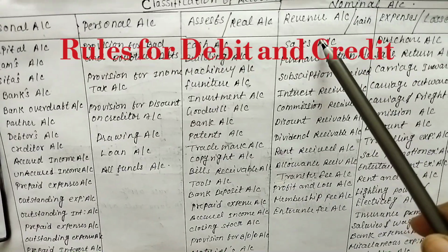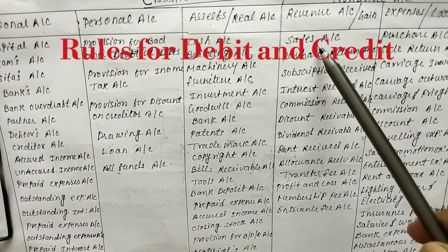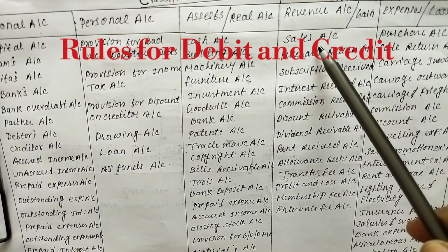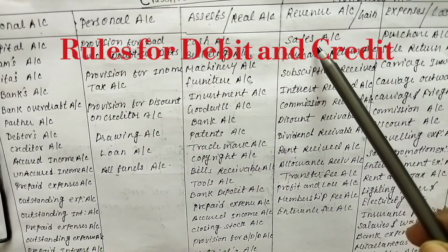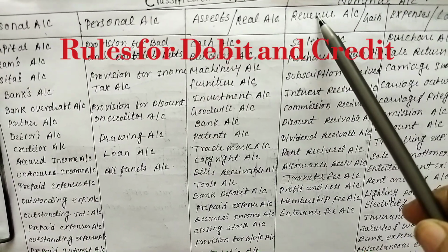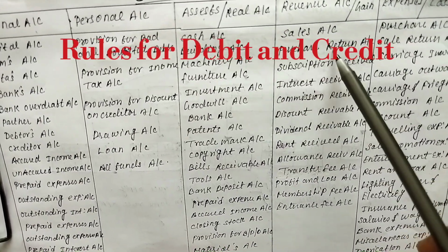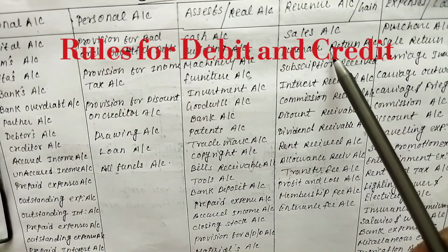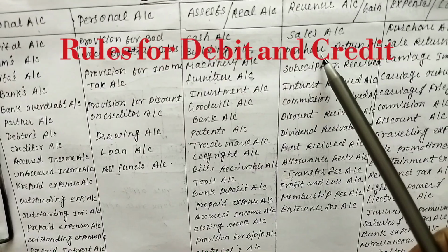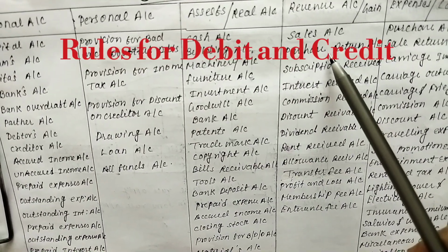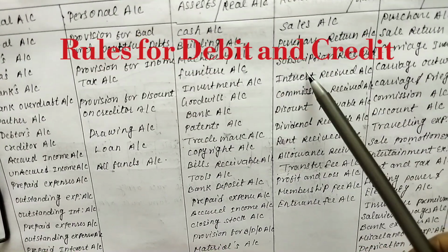First is our sales. Whatever we sell, we get the revenue. We are selling with the purpose to gain some more amount than the cost price. That is the sale and that is the revenue. Purchase return: when we purchase something and return it due to any default found in that product, that is the purchase return.